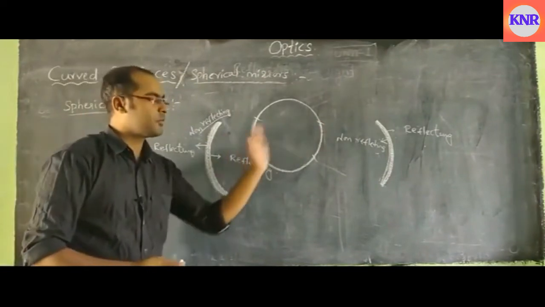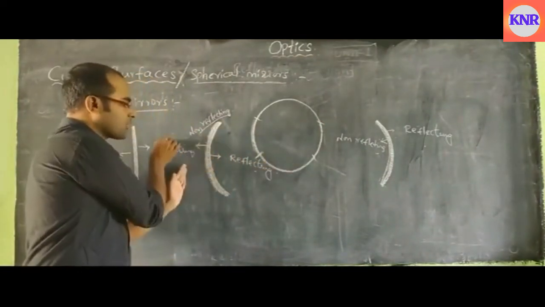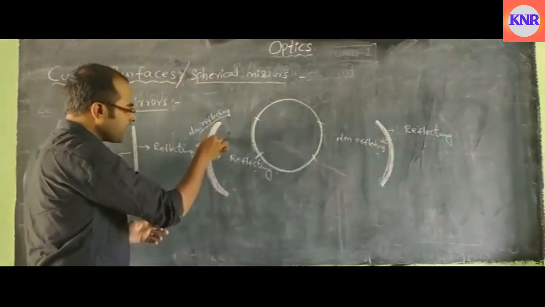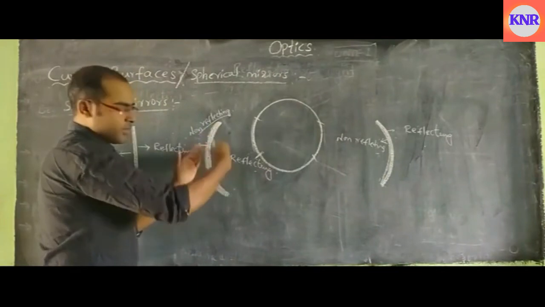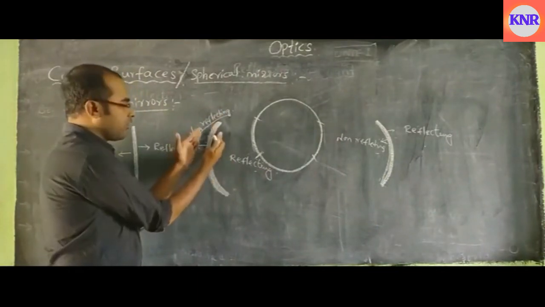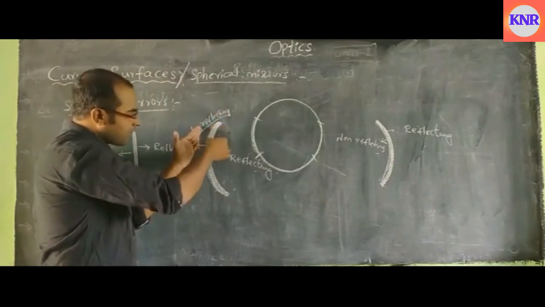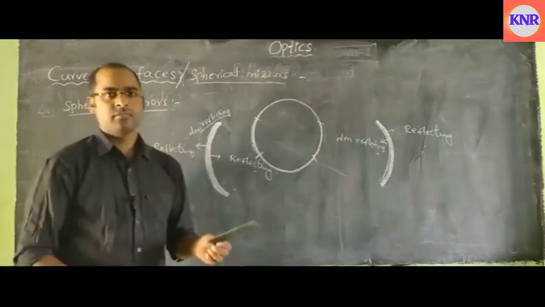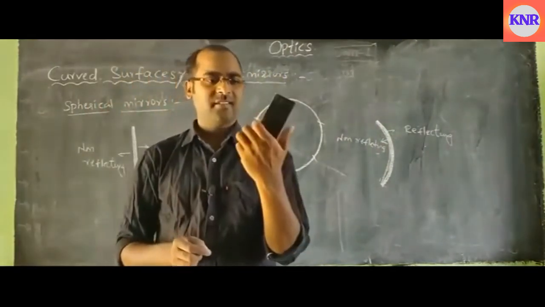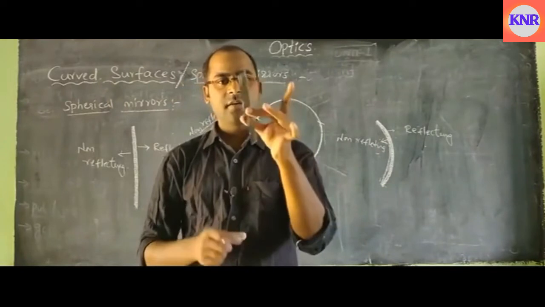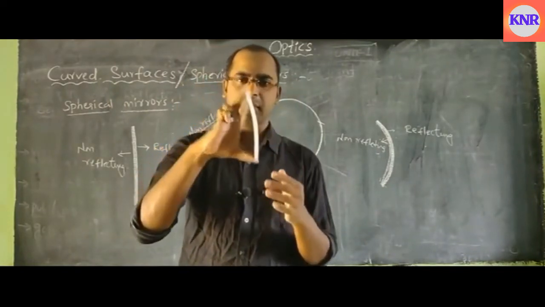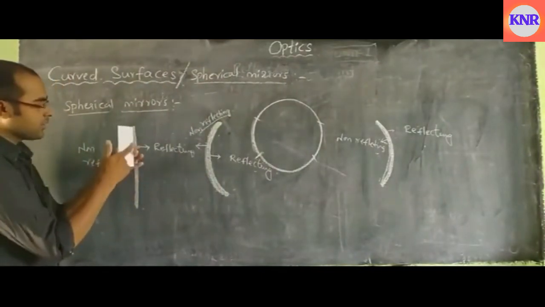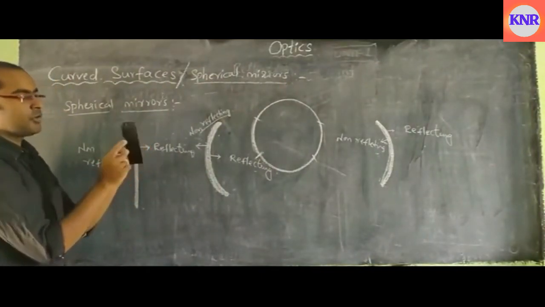One is coated on outer side and one is coated on inner side. So here the reflecting surface is curved inward. In this scenario, the reflecting surface is curved outward. Okay, let us take this plastic strip and assume that this is a plane mirror, with a reflecting surface and a non-reflecting surface.